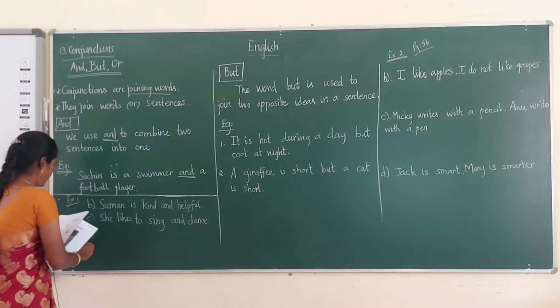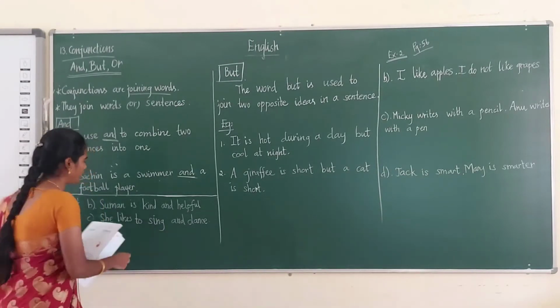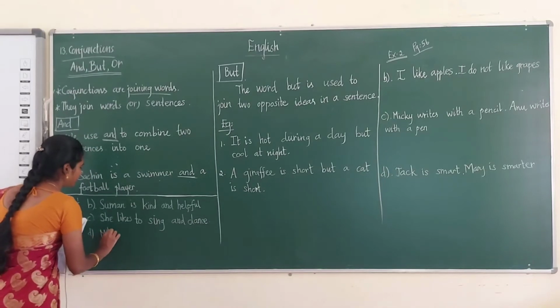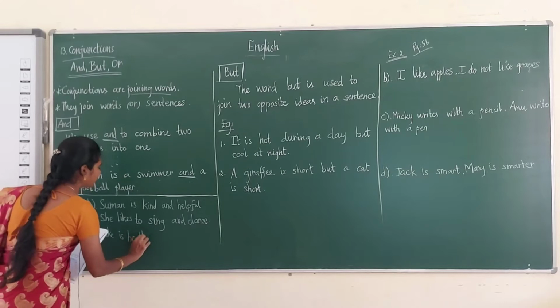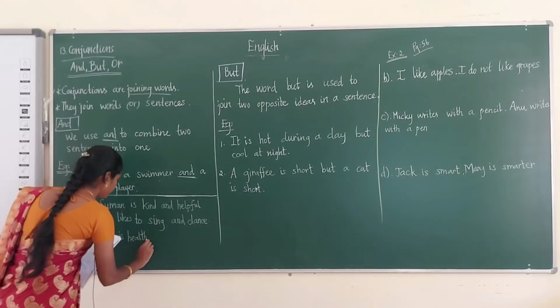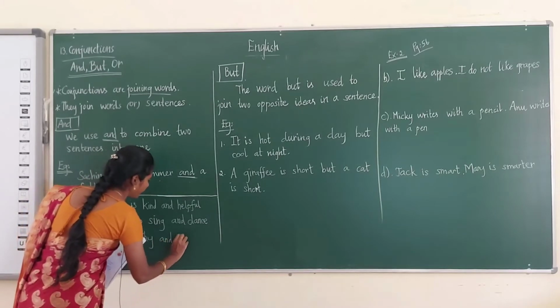See D1. Mike is healthy. Mike is strong. So we can write Mike is healthy and strong.